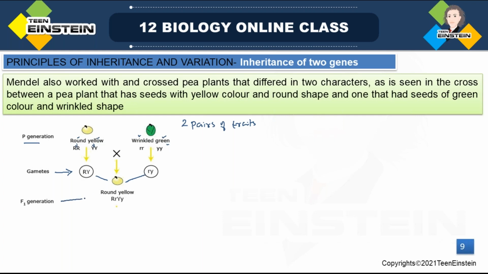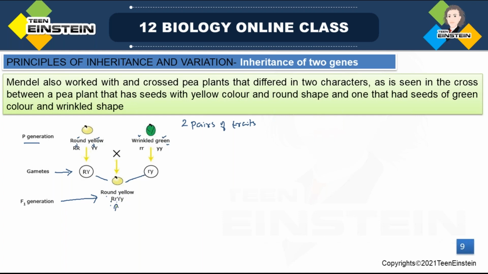In the F1 generation, the combination will be capital R, small r, capital Y, small y.